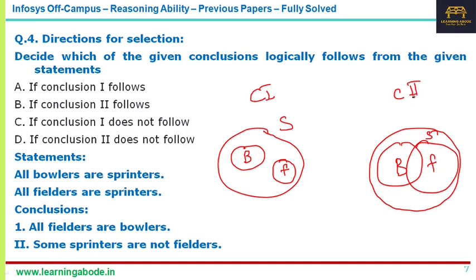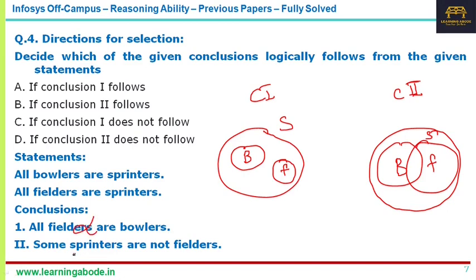I can even go for a third case, but I'm not going for that, because whatever you say follows, it should follow in all circumstances. But here that is not the case. All fielders are bowlers? No, if you take case 1, the bowlers and fielders are not connected at all. So conclusion 1 is ruled out.